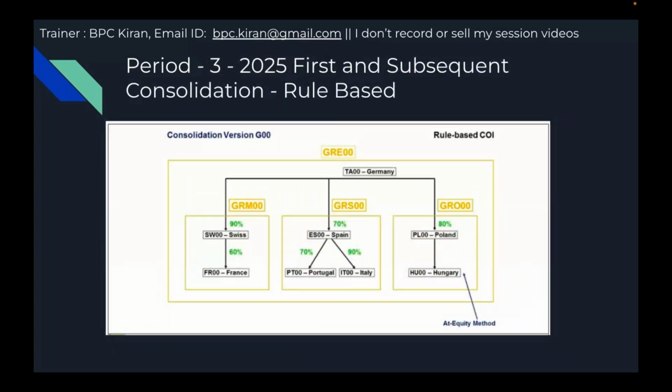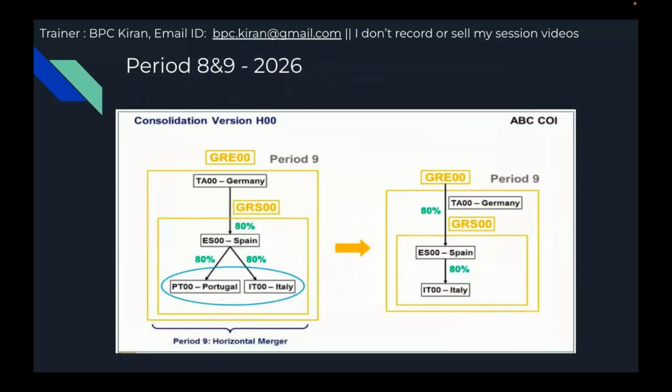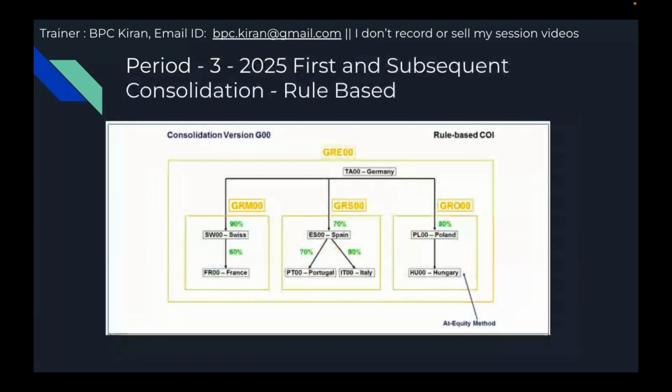Once ABC consolidation of investments is completed, we are going to understand the advanced functionalities of rule-based. Because rule-based and activity-based can't be handled with one version, we are going to create a new version for rule-based consolidation.